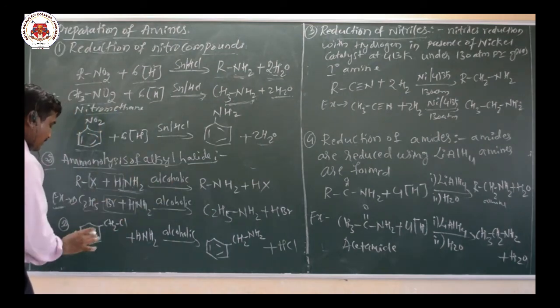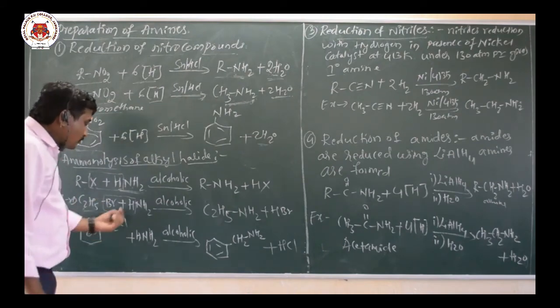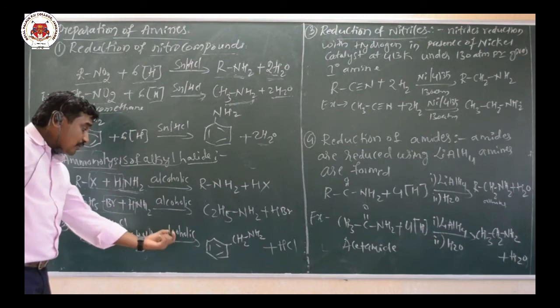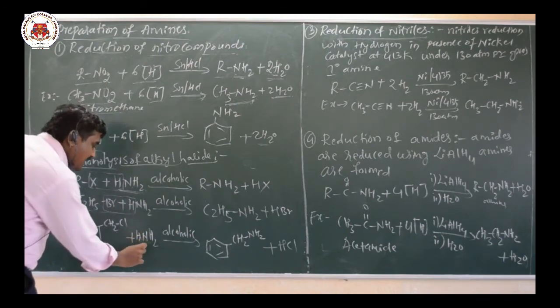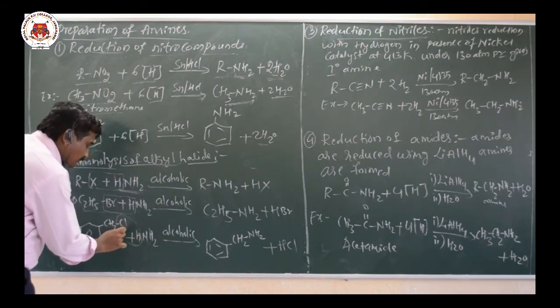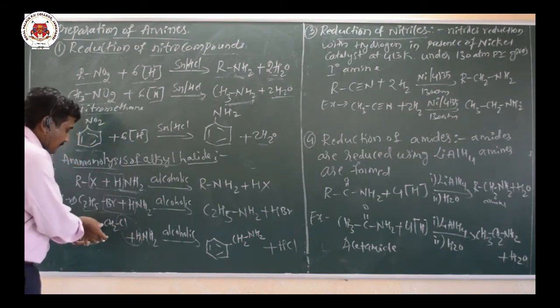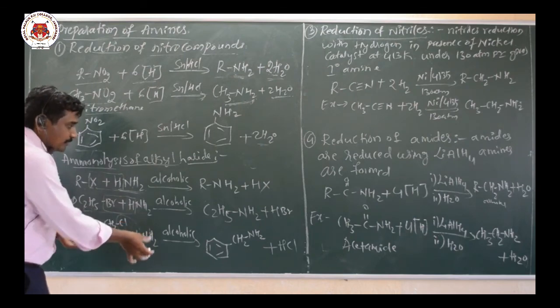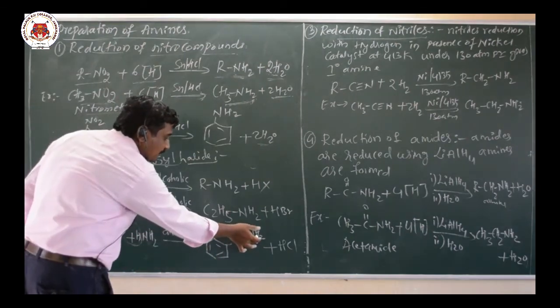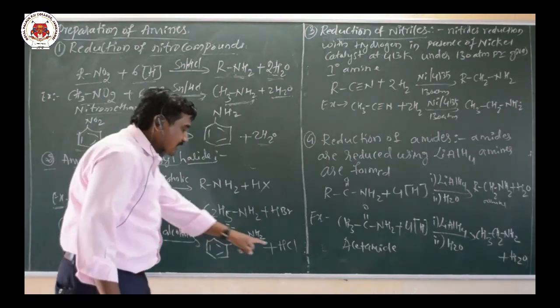Now here also it is the same thing. This is benzoyl chloride. Benzoyl chloride is treated with alcoholic ammonia. So here also the hydrogen atom of ammonia reacts with the chlorine of the benzoyl chloride, so removal of HCl takes place. Automatically that gives C6H5CH2NH2. The name of this one is benzylamine, with release of HCl.